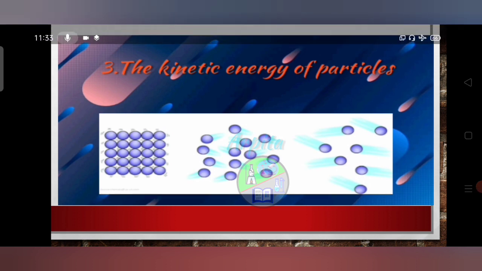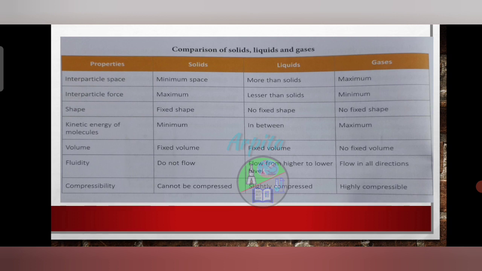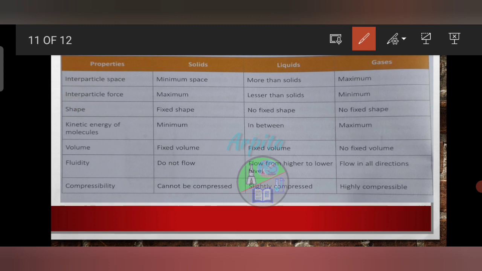Now let's see the comparison between the properties of solids, liquids and gases. First one is interparticle space. It is minimum in solids, more than solids in liquids and is maximum at gases. The interparticle force is maximum in solids, lesser in liquids and minimum or almost negligible in gases.